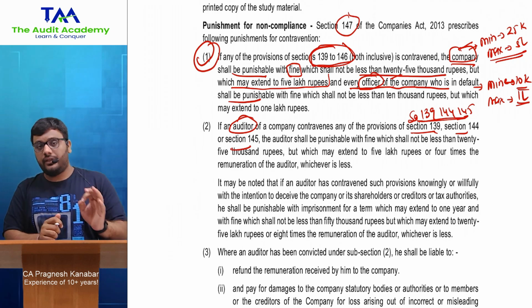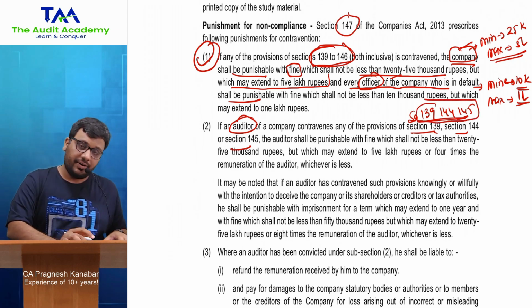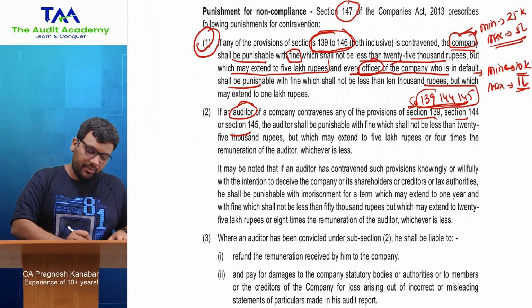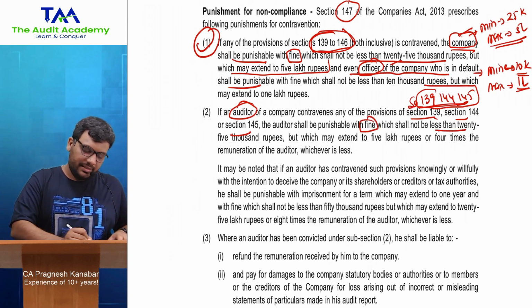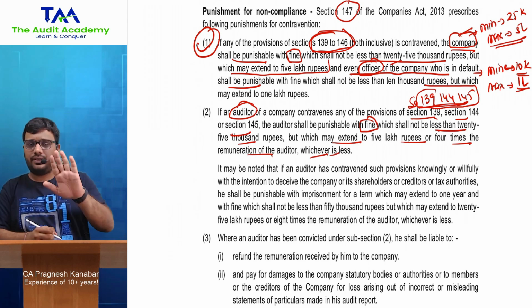So the auditor, for violating sections 139, 144 and 145, only these 3 section numbers that they have printed, shall be liable with fine which shall not be less than 25,000 rupees but which may extend to 5 lakh rupees or 4 times the remuneration of the auditor, whichever is less. Don't worry, I'm explaining.